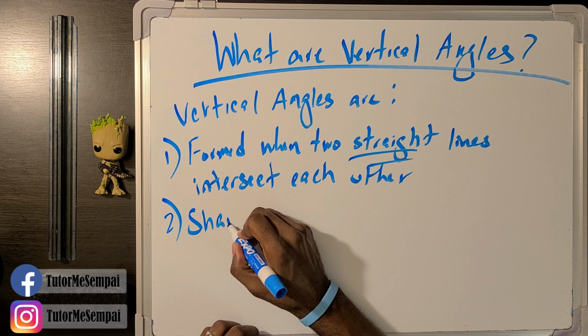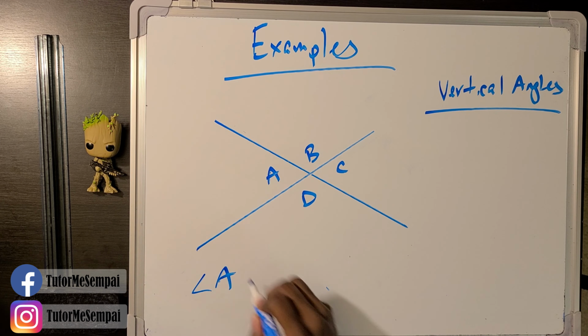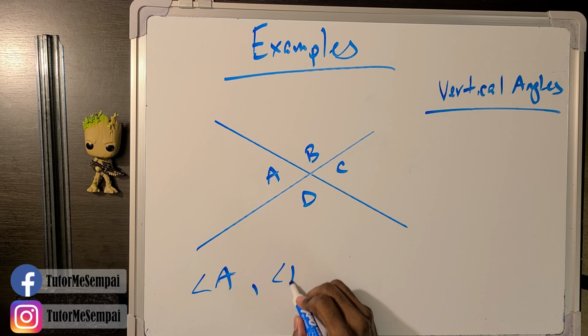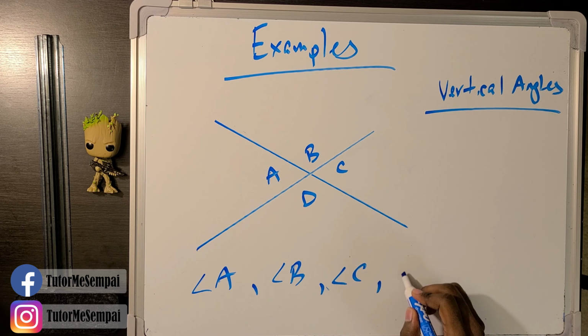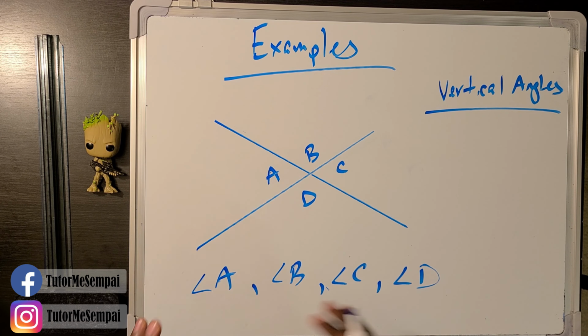So now that we talked about the 4 things that are true about vertical angles, let's find us some vertical angles. Let's look at our first example. Can we tell which pair of angles are going to be vertical angles? Now, here's a quick refresher. We're going to be using the notation for angles to be something like this. So we have angle A, angle B, angle C, and angle D. We want to find the pair of angles that are going to be vertical angles, and we're going to write them up here. However, we need to remember what makes vertical angles vertical angles. What are the 4 things that are true about vertical angles?